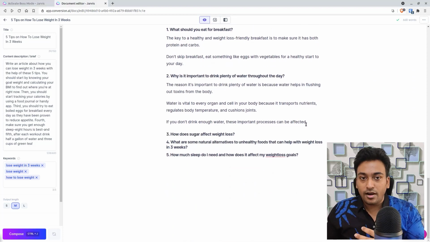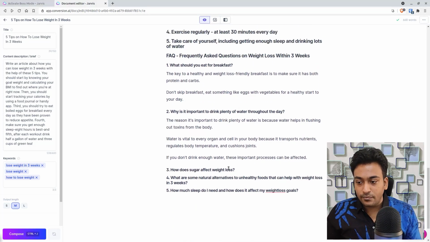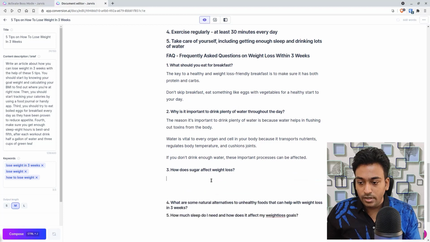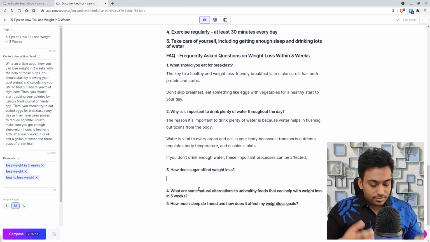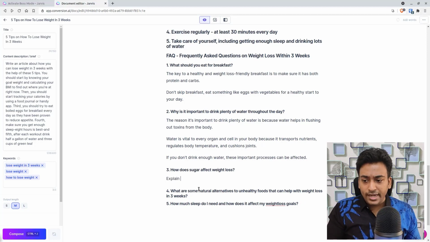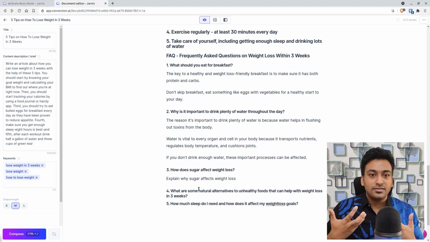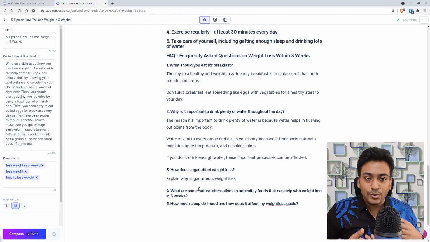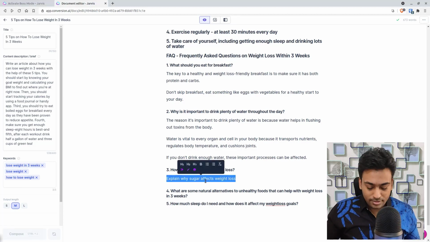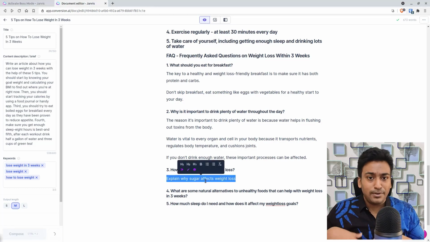Just by asking Jarvis to write something, for example in this case I'm going down, I can ask like a clueless person, explain why sugar affects weight loss. In this case I don't know the answer, so I'm asking Jarvis to explain to me why it affects weight loss.